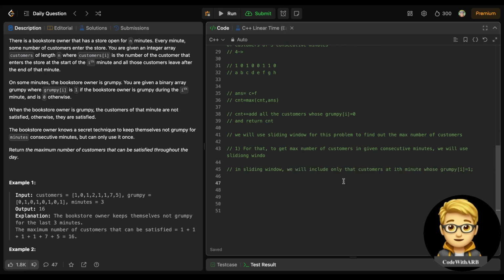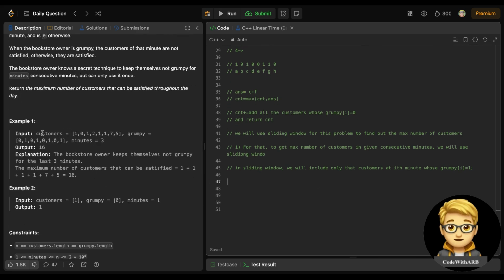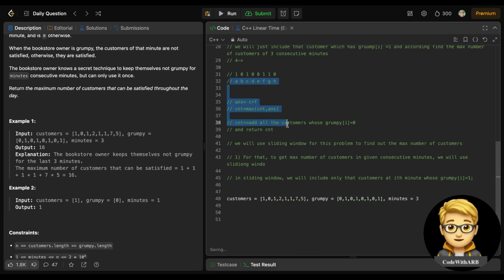That's the motto, and this is how we will find it out. So let's take an example, the starting example given in the problem, and do a quick dry run, just to show you how this is working.